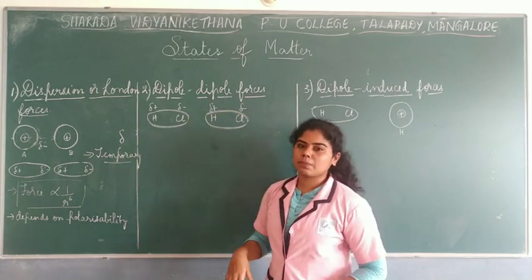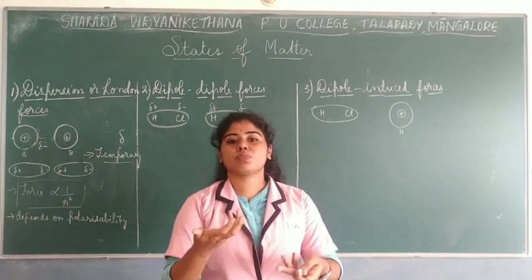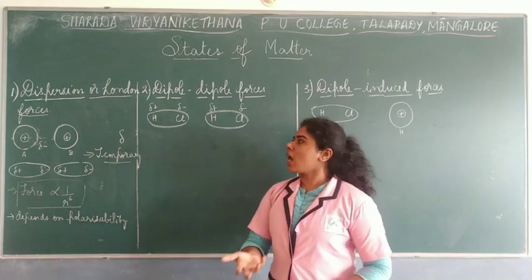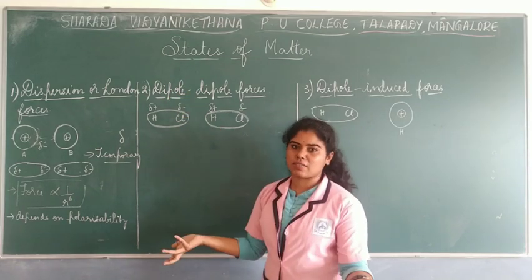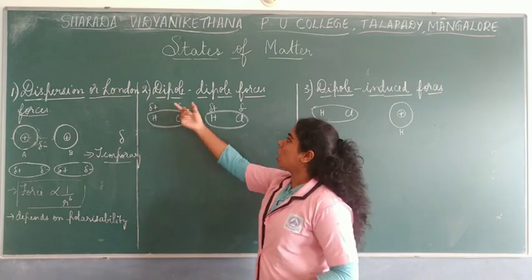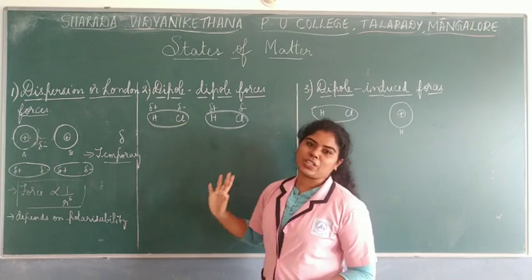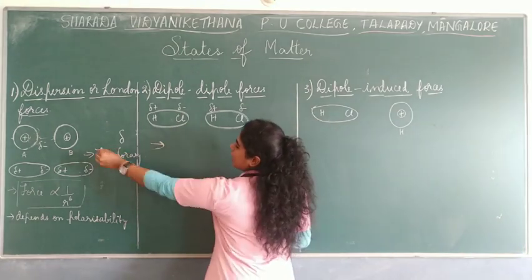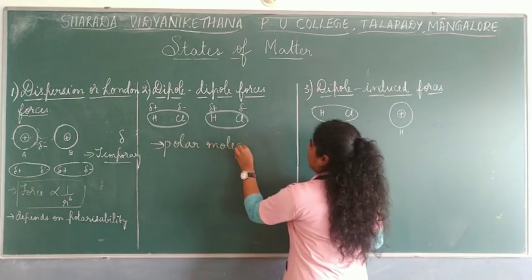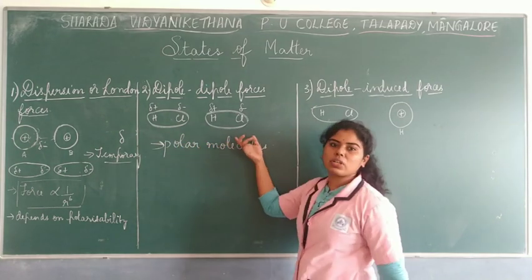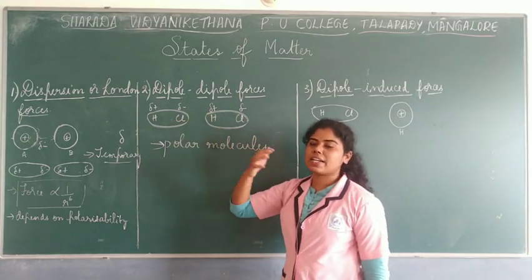Now this is very easy. As you all know, dipole is nothing but there is polarity. There are partial charges which are being formed. This is exhibited by the molecules which have partial charges itself, partial negative charge and partial positive charge. So here dipole forces occur between the polar molecules. That is to be remembered. There it was non-polar molecules, whereas here dipole forces are exhibited by permanent polar molecules, permanent dipoles.